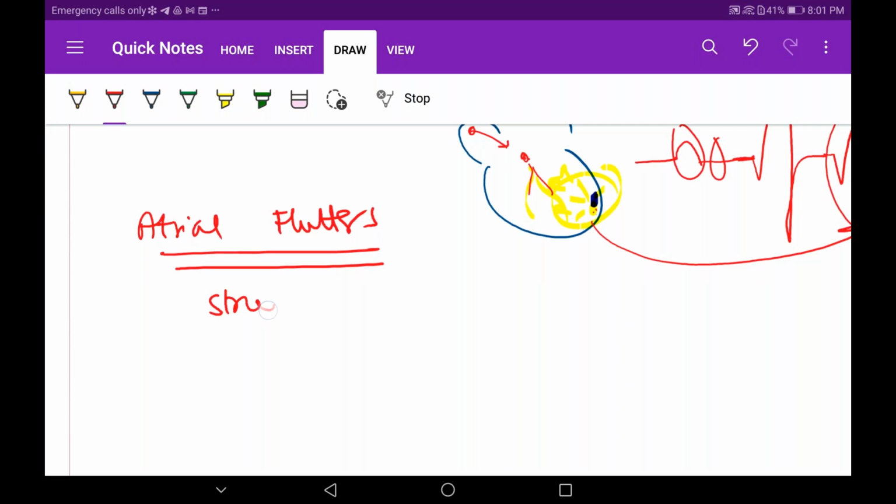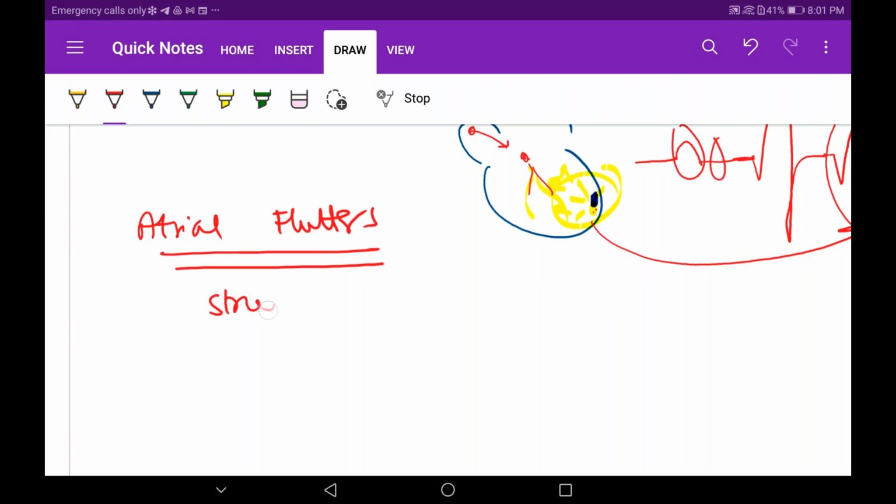So, for example, if there are 300 impulses being generated, 150 from the SA node and 150 from ectopics, so we are talking about atrial flutter. Only half of them are allowed to enter your ventricle. So the heart rate will be 150, but your ectopic rate is more than that. I hope you got what I'm trying to say. Same is with atrial fibrillation. How much is the firing rate? That will be more than 350, but how much is the heart rate? Yes, it will be less than that, because all the impulses are not being conducted to the ventricles. So that's all about atrial fibrillation and atrial flutter.